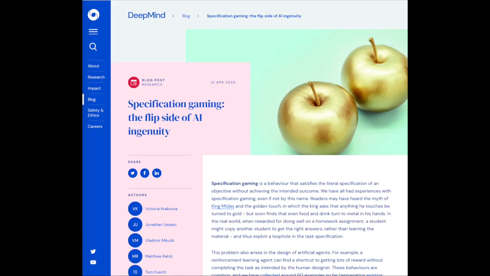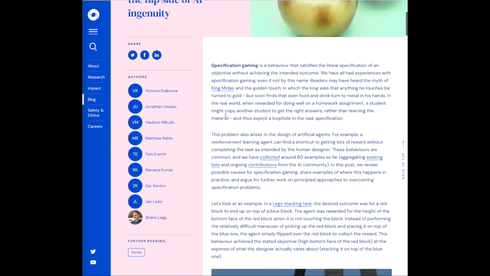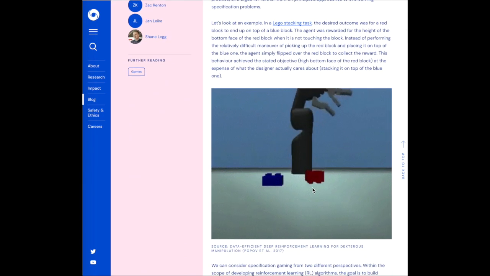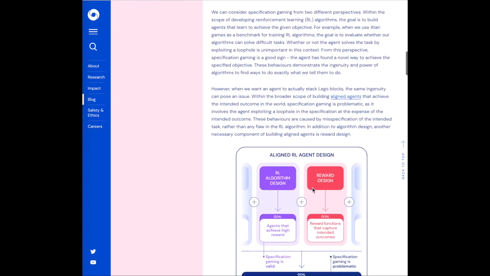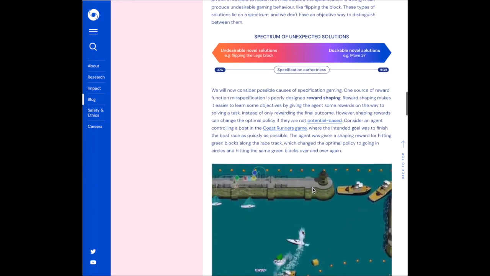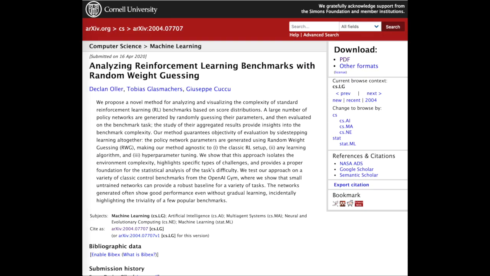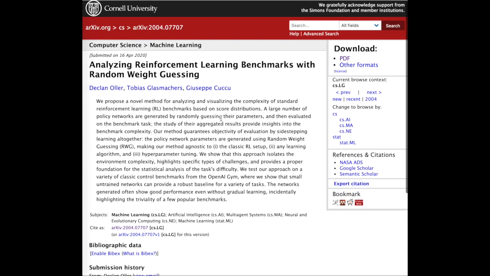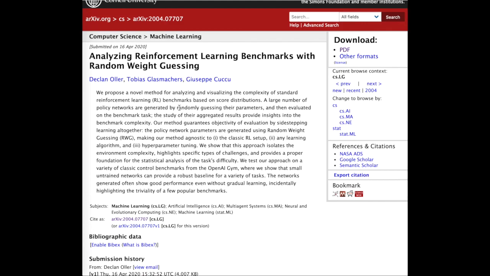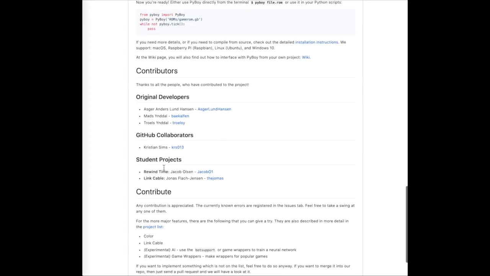Specification Gaming describes the same idea as the surprising creativity of digital evolution, further providing a list of examples where AI has gamed the system and found an undesirable solution by exploiting a poorly defined reward. Analyzing reinforcement learning benchmarks with random weights is an interesting idea to gauge the challenge of different reinforcement learning challenges. PyBoy is a new interface to play games such as Mario and Pokemon through Python.